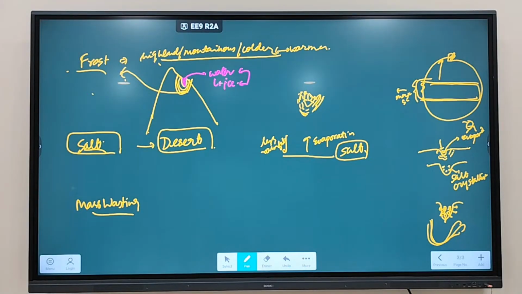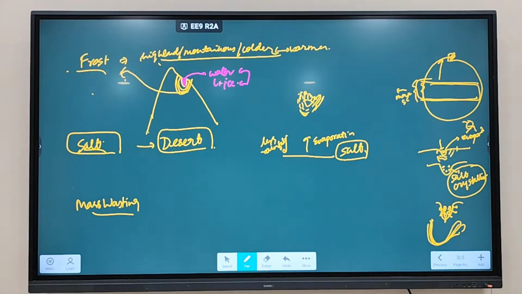Fine. So what is happening? Rainfall happens, water gets deposited over here. Since it is a desert region, water evaporates, and salt is left behind. When salt crystallizes, it becomes bigger in nature. When it becomes bigger, it will put pressure on the holes, and as a result the hole will further get expanded. Such type of weathering is referred to as salt weathering. Fine. So any doubt in frost and salt?